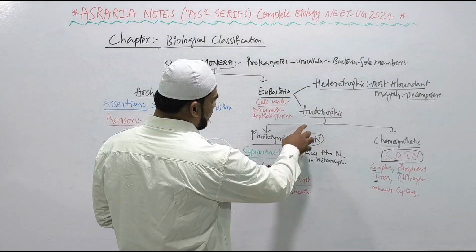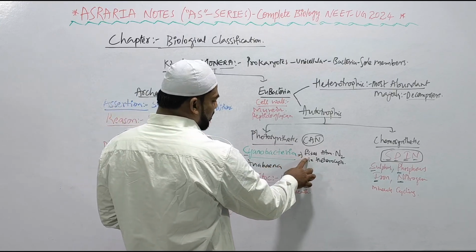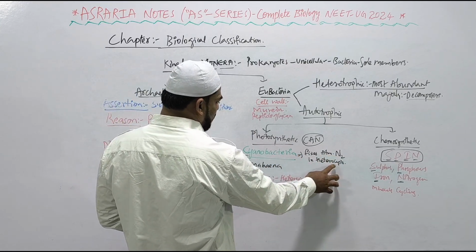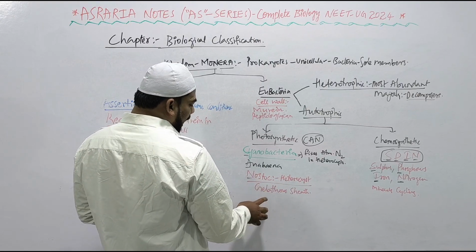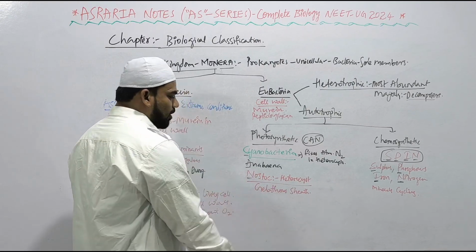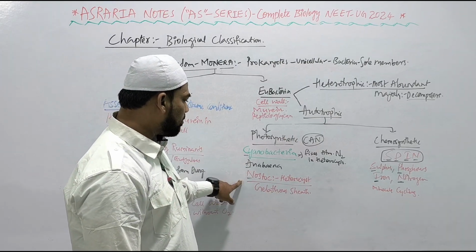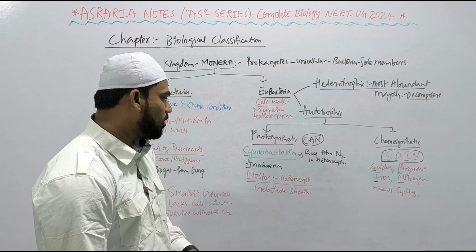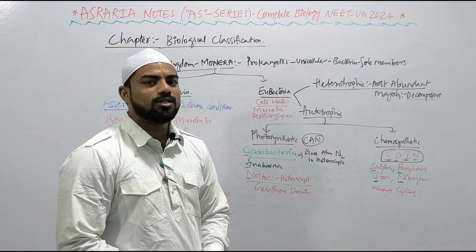Whereas photosynthetic autotrophic bacteria are cyanobacteria, blue-green algae, which fix atmospheric nitrogen in specialized cells known as heterocysts. Examples are Anabaena and Nostoc. Specialized heterocysts are present in Nostoc, and the colonies are generally surrounded by a gelatinous sheath, right? The mnemonic you can remember is CAN: Cyanobacteria, Anabaena, Nostoc. They can fix atmospheric nitrogen in specialized cells known as heterocysts.